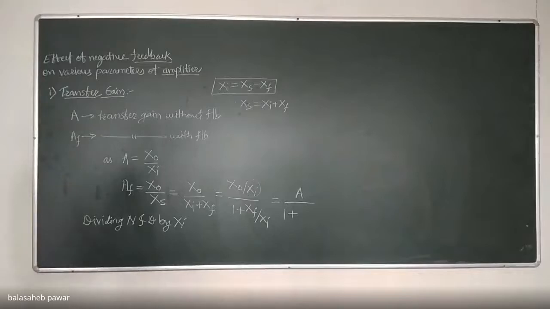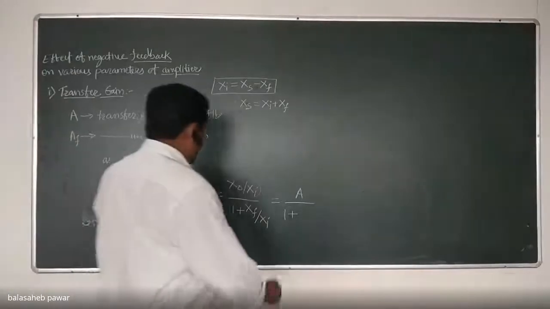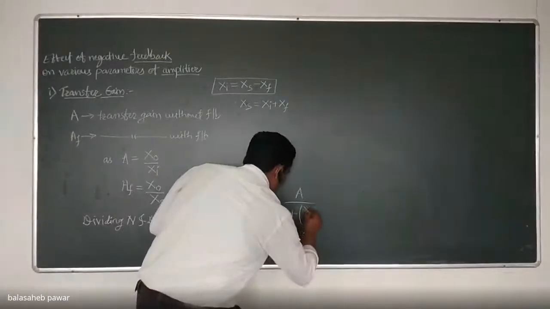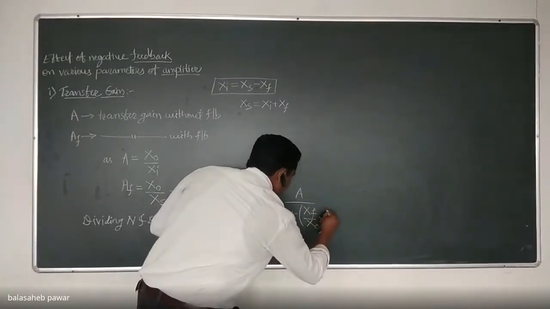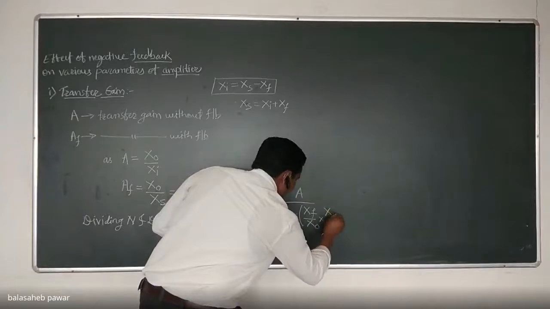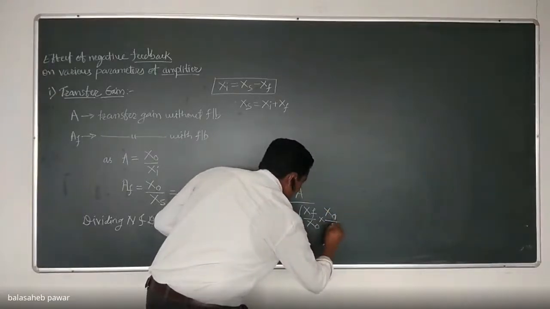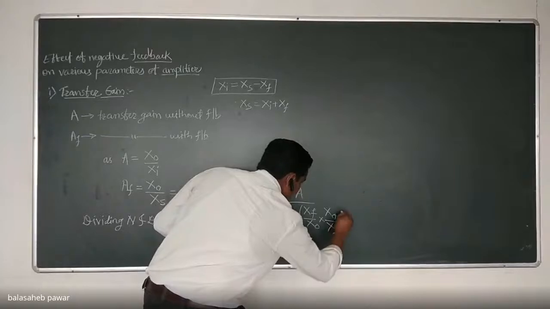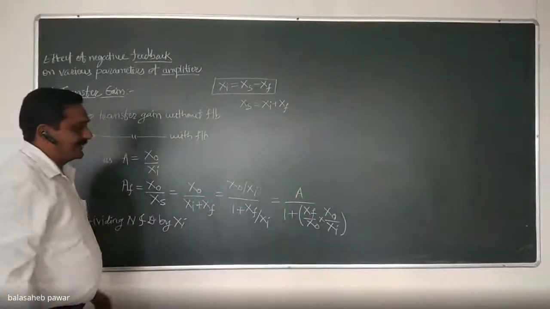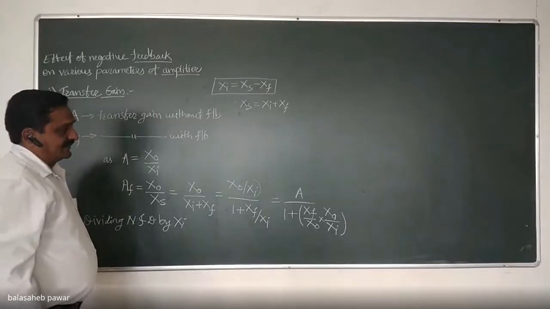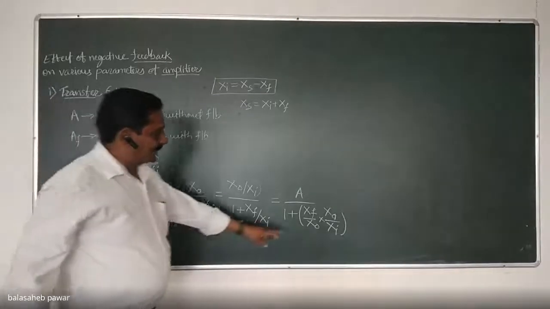That xf by xi I can write as xf by xo into xo by xi. Is it correct? The xo will get cancelled and we will have the original term xf by xi. Is it okay up to here?